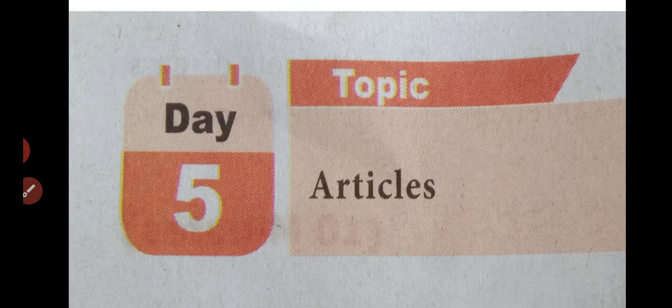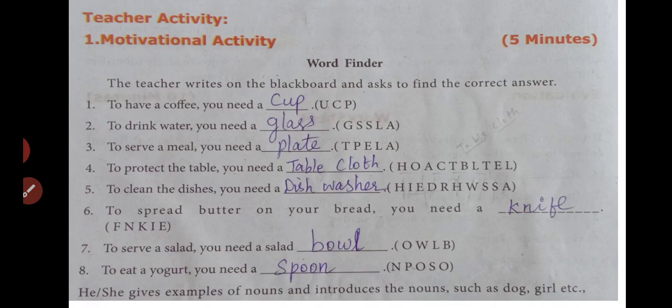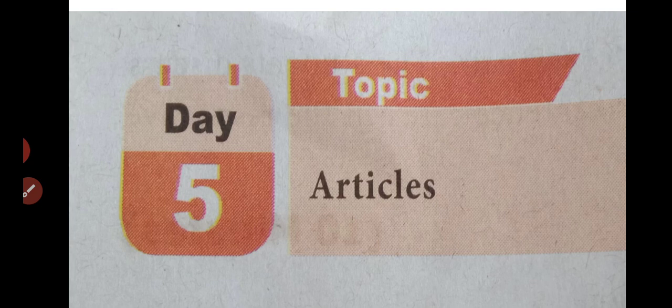On the 5th day activity, our topic is articles. The adjectives a and the are called articles. Of these articles, a and an are indefinite articles and the is called definite article. Here we have two types of articles. The first one is definite article and another one is indefinite articles.